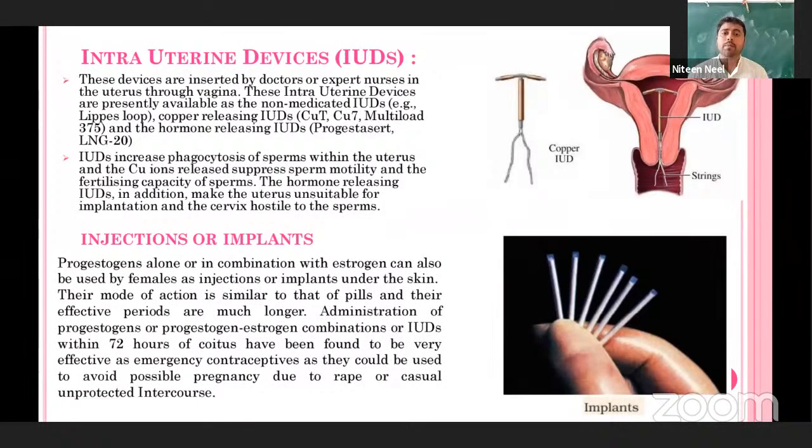Administration of progesterone or progesterone-estrogen combinations or IUDs within 72 hours of coitus has been found to be very effective as emergency contraceptives, as they could be used to avoid the possible pregnancy due to rape or a casual unprotected intercourse.